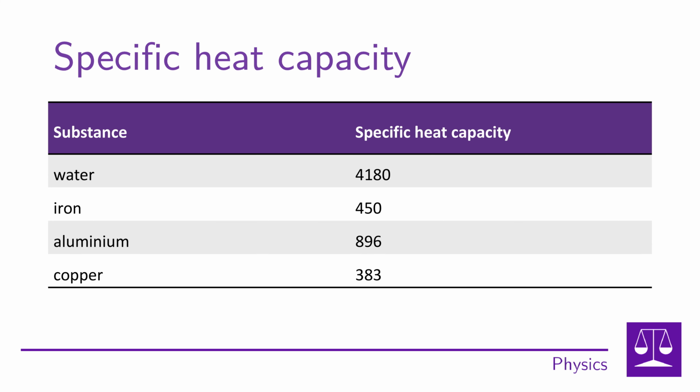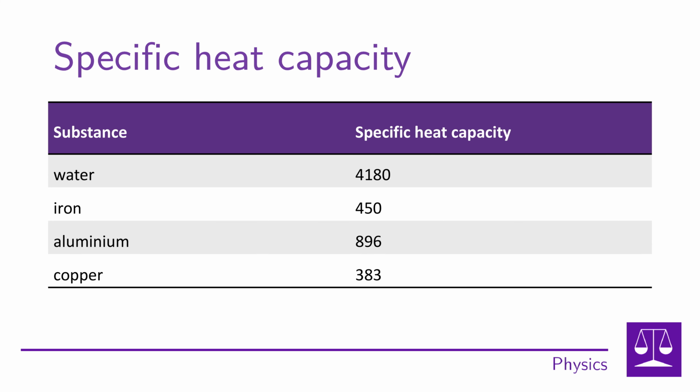This means that 1 kilogram of iron needs to be supplied with 450 joules of heat to heat it by 1 degree Celsius. Next, we have aluminium in the table, which has a specific heat capacity of 896 joules per kilogram per degree Celsius. Again, this means that 1 kilogram of aluminium, when it is supplied with 896 joules of heat, will heat up by 1 degree Celsius.